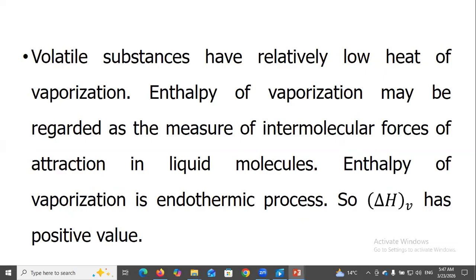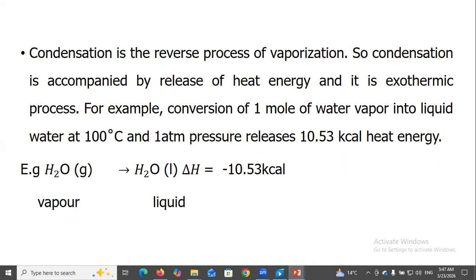Volatile substances have relatively low heat of vaporization. Enthalpy of vaporization may be regarded as the measure of intermolecular forces of attraction in liquid molecules. Vaporization is an endothermic process, so ΔH vaporization has a positive value.